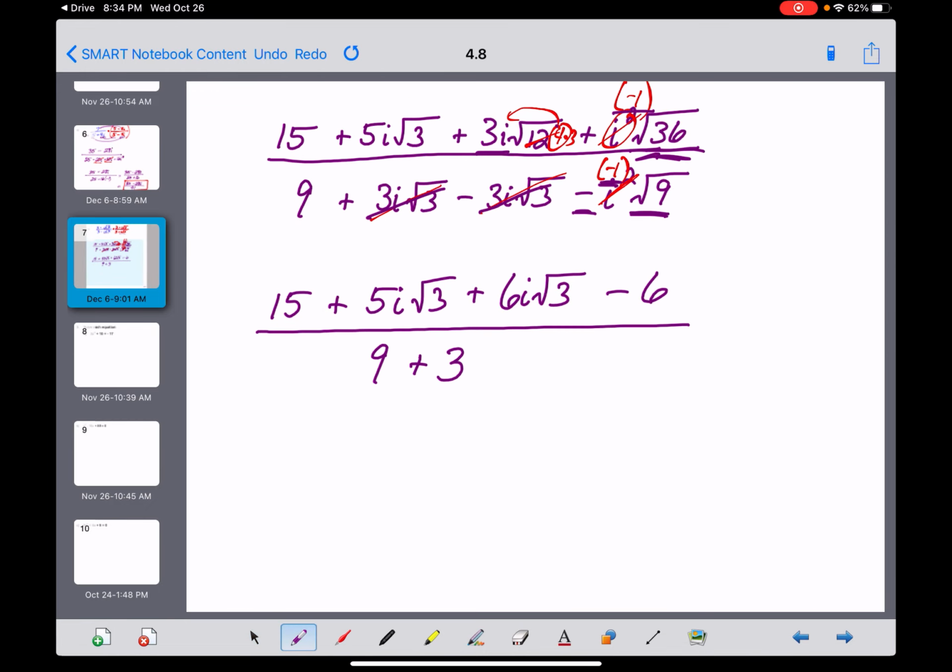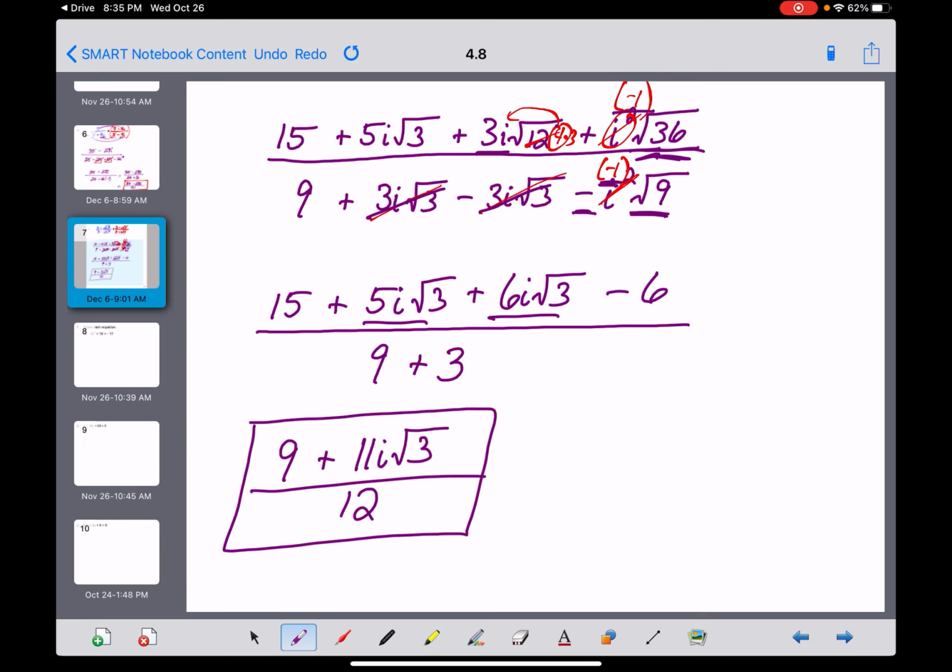Up in the numerator, the first term and the last term can be combined. 15 minus 6 is 9. Let's combine these like terms now to get a plus 11i times the square root of 3 all over the 9 times 3 on the bottom, which is 12. And once more, we would need to look here and here and here. And if there's a common denominator, or a common factor, I should say, we need to divide that out. But again, there isn't one. That is our final answer to this example.